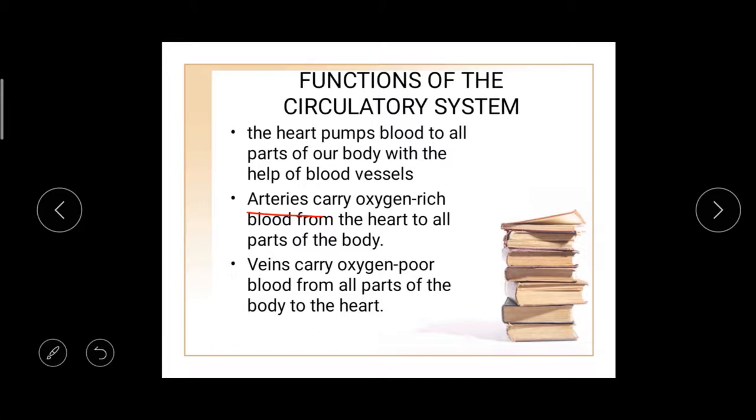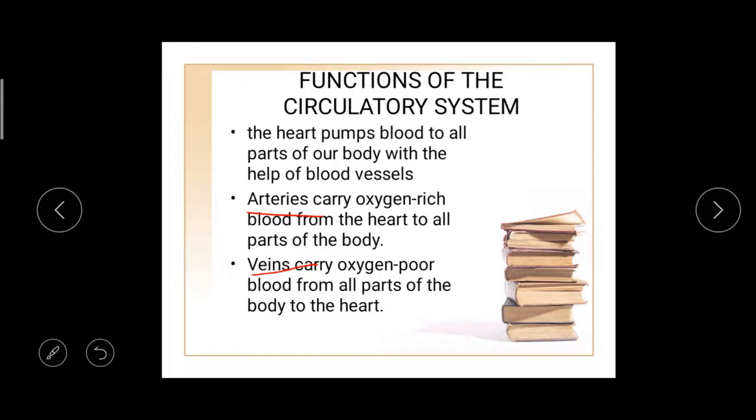Arteries carry the oxygenated blood from the heart to different parts of the body.